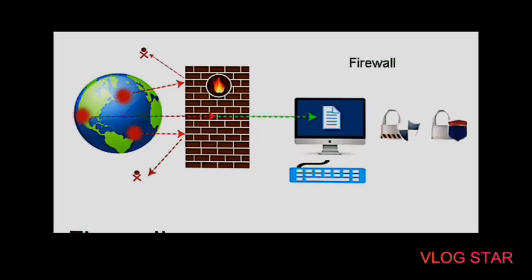A firewall can be defined as a special type of network security device or a software program that monitors and filters incoming and outgoing network traffic based on a defined set of security rules. Basically, it acts as a barrier between internal private networks and external sources such as the public internet. The primary purpose of a firewall is to allow non-threatening traffic and prevent malicious or unwanted data traffic, for protecting the computer from viruses and attacks.